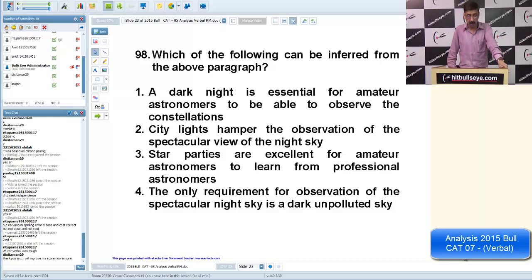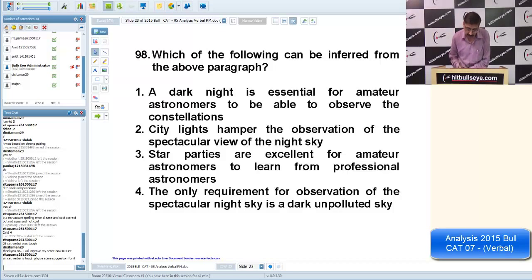So the time has come, guys, to wind up the session. Yes, Aman Dikshit, definitely your score will improve. This time the paper was not so difficult. Whenever we have a difficult paper, generally the tricks are also good. But this is, I think, the 20th or 25th session I am taking. We have discussed many tricks earlier. As time goes on, people have become really genius, so that's why the quota of tricks has come down.